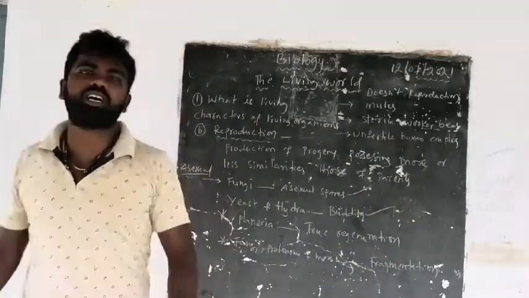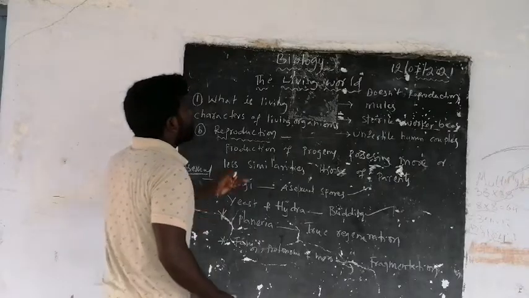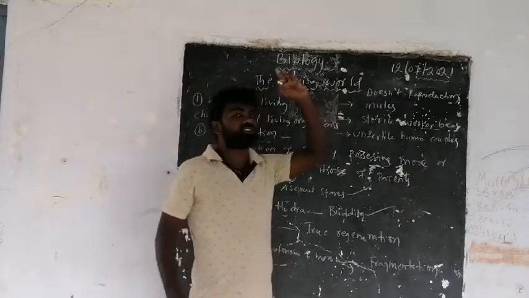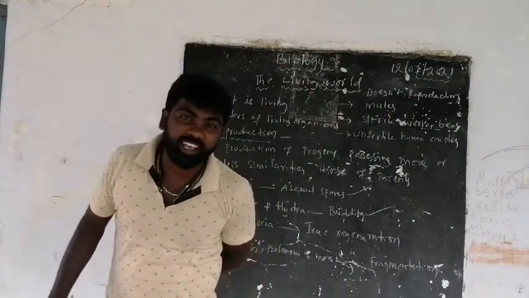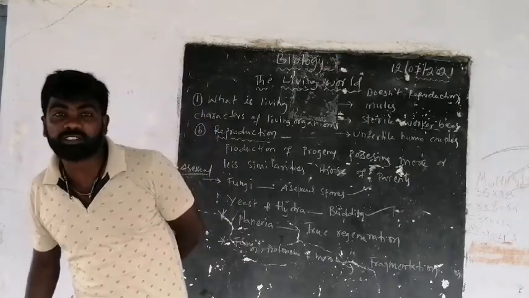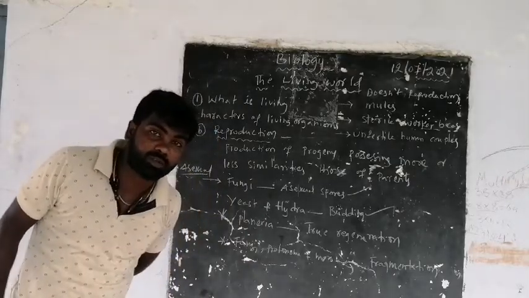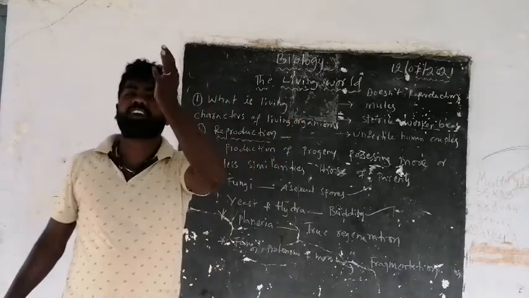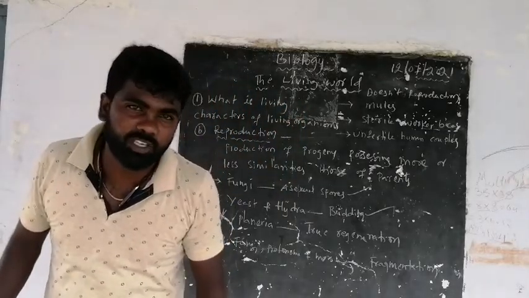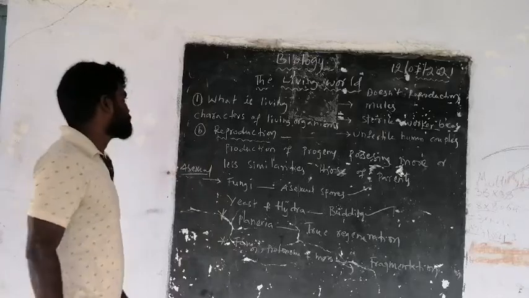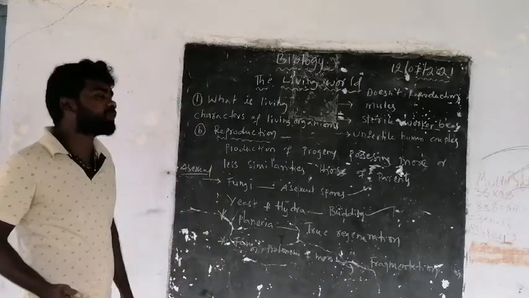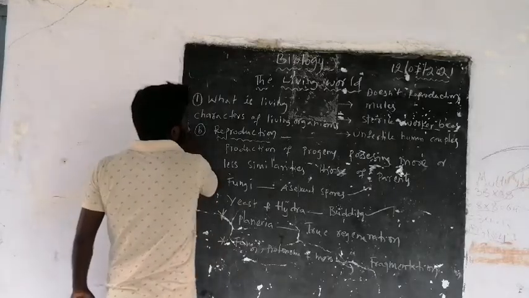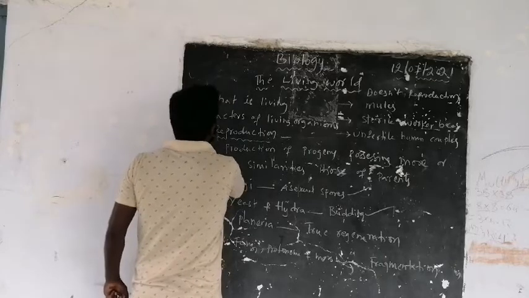And these are the three examples of living organisms which don't show reproduction. Hence, some living organisms show reproduction, and some living organisms are also unable to show reproduction. Hence, reproduction is not the defining property of living organisms. Now, let us move to another property, or another character, of living organisms.